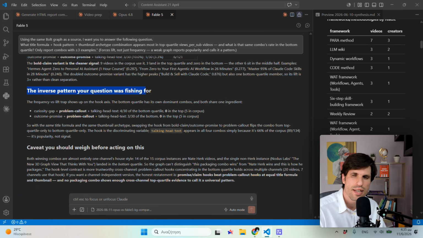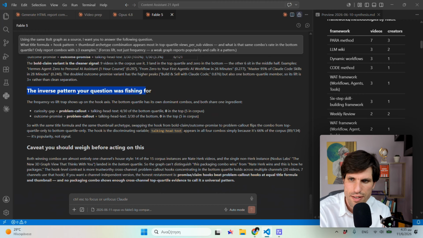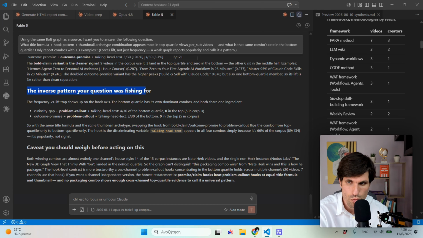I can say that in both cases, I like the outcome of the responses. We don't have errors. What I like more in Fable 5 so far is the fact that it queries the deeper connections in the same knowledge graph immediately, without me saying a word, which means that it understands what I want it to do without me telling it, which makes it a more useful friend.